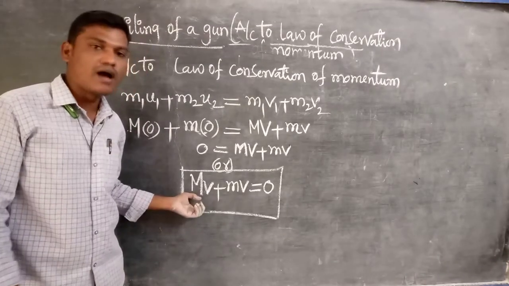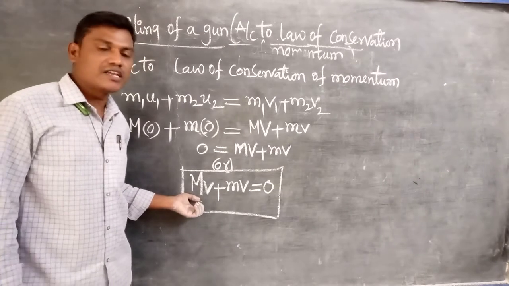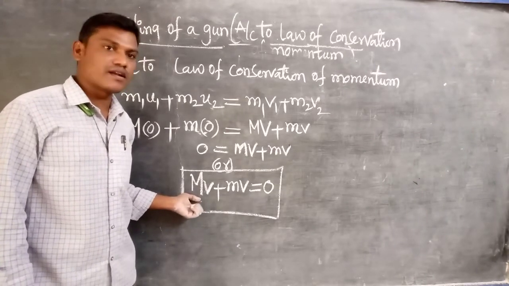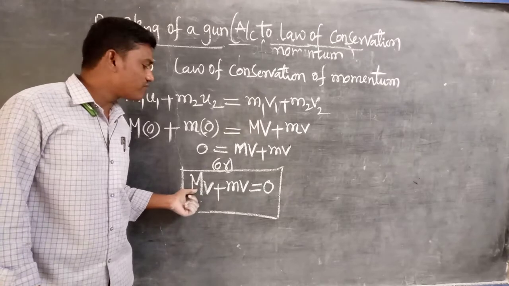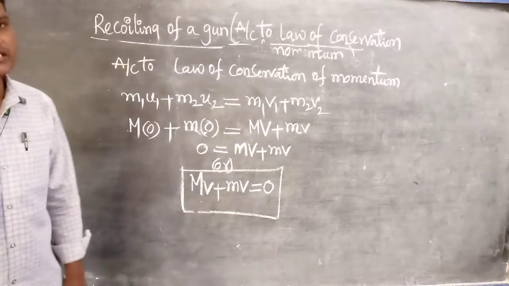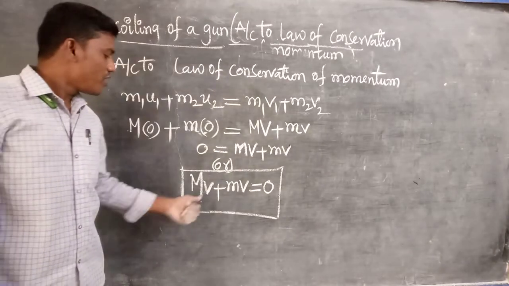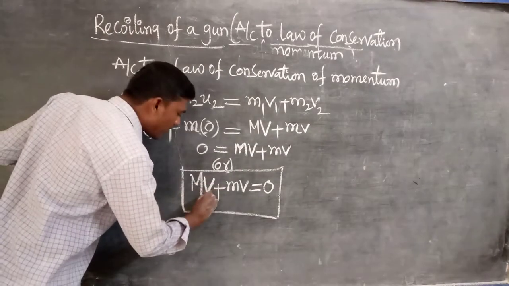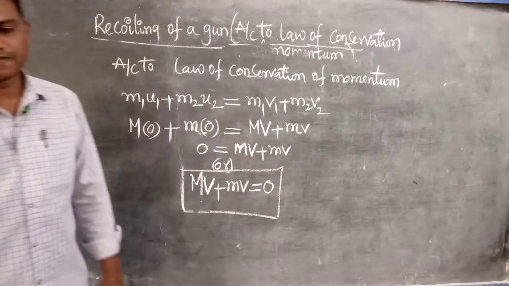This is the formula to find the recoiling velocity of the gun when they are giving the mass of the gun, mass of the bullet, and velocity of the bullet when it is fired from the gun. At that time, you can find the velocity of the gun by using this formula.